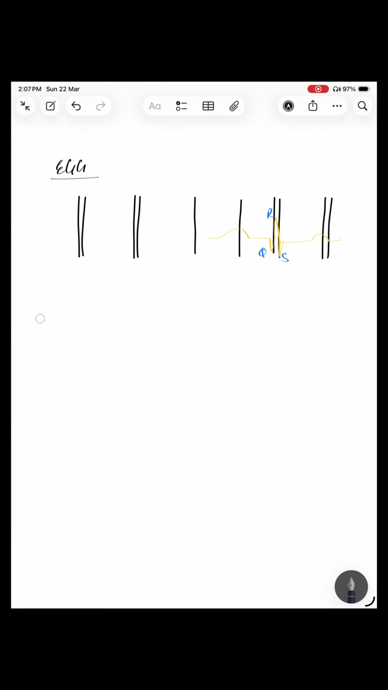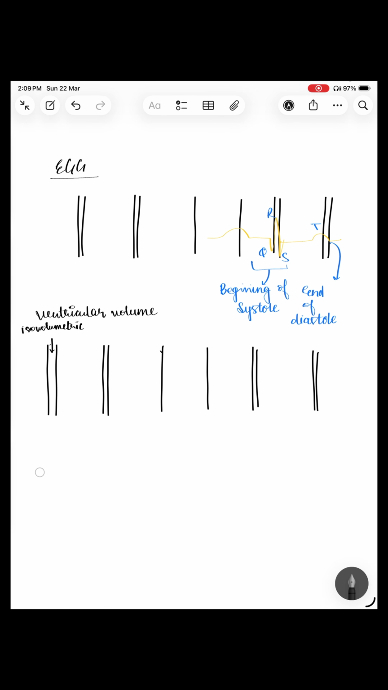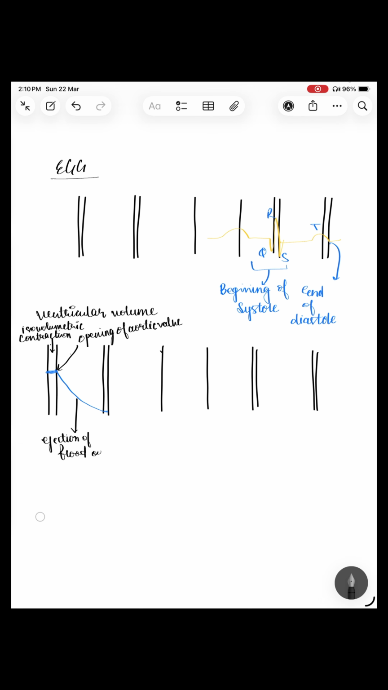First, we have our ECG changes, in which the QRS complex shows the beginning of systole and the end of the T wave showing the end of diastole. In the ventricular volume, there is isovolumetric contraction, meaning there is no change in the ventricular volume. Then, due to opening of the aortic valve, the ejection of blood out from the ventricles occurs.